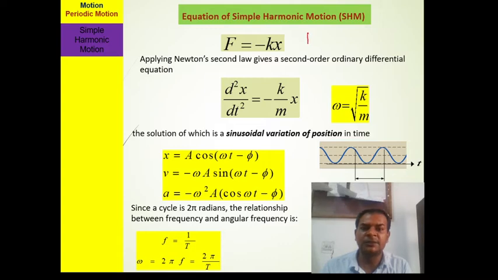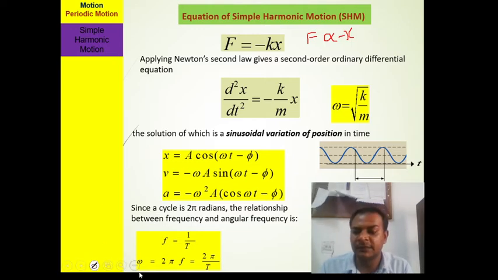We said it is a restoring force, and the restoring force is proportional to the displacement x. For the minus sign we use a negative sign. Due to this condition, if we remove the proportional sign, we get F equals minus kx.